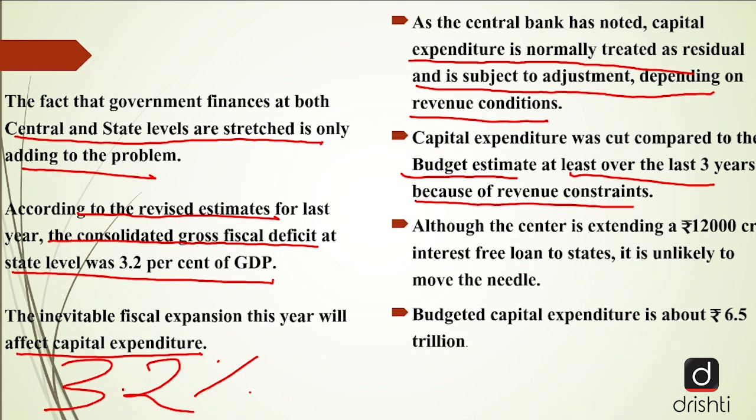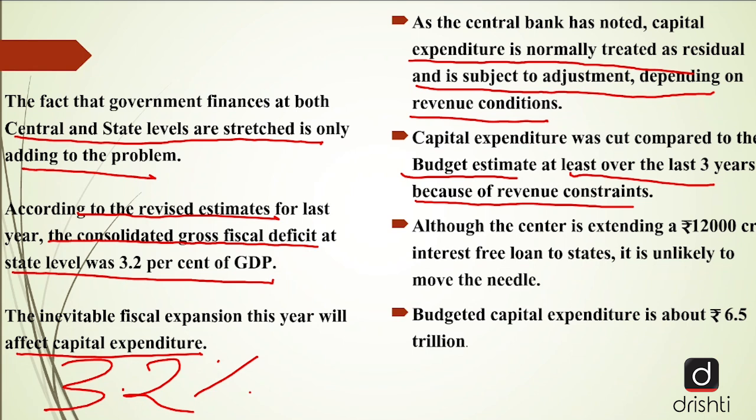Now, because of the revenue issues which we had, because of the constraint we had, government had to cut down its capital expenditure in the past 3 years just because of revenue constraints. However, Central has issued a interest-free loan of 12,000 crore rupees to the states, but it cannot be said to be very helpful.